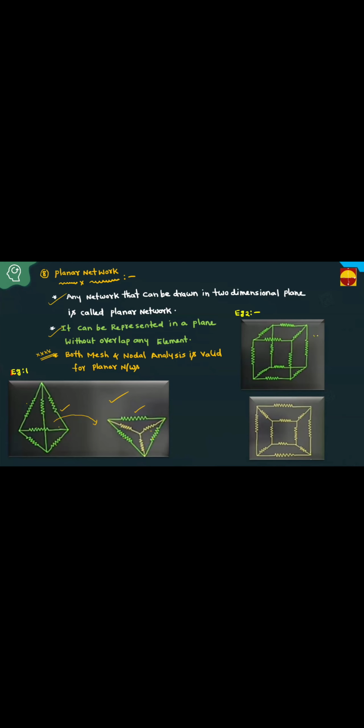See one more example. The same network I am drawing like this. Here the number of elements is the same, but the same network I have drawn in the two-dimensional plane without any overlapping of elements. That's why it is also a planar network.